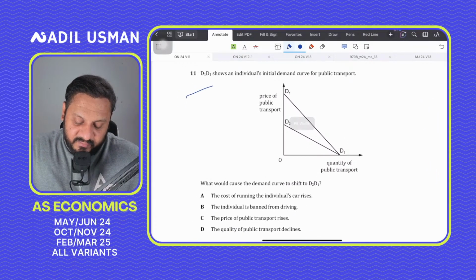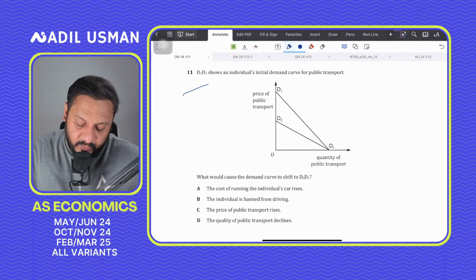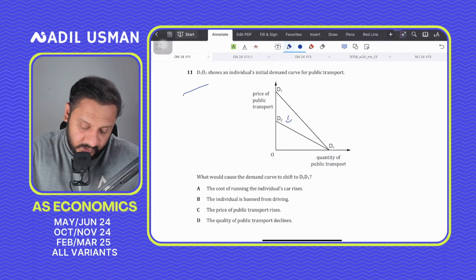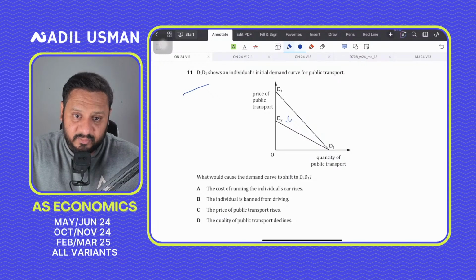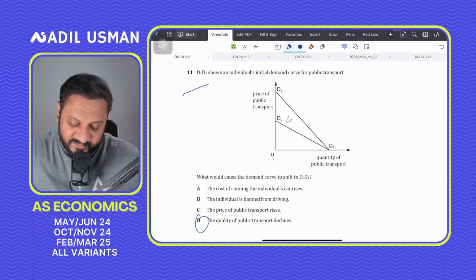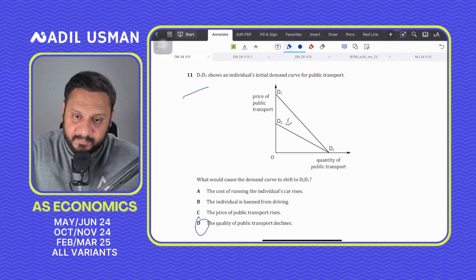The diagram shows an individual's initial demand curve for public transport. What would cause the demand curve to shift to D2? So basically, the demand curve is shifting from D1 to D2, to the left. This is again, I think, a repeated question. We have done this in the mocks and previously as well. So the answer for question number 11 should be D. The quality of public transport declines, because when the quality declines, it is going to shift the demand curve to the left.